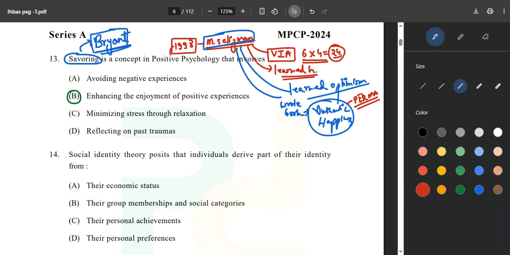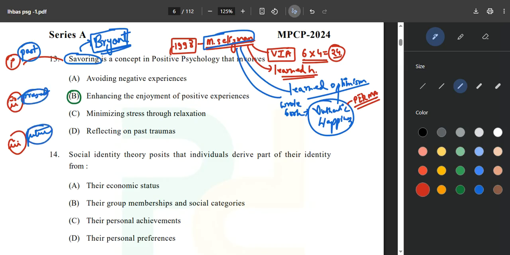This is a concept of positive psychology that involves enhancing the enjoyment of positive experiences. Now, there are three types of savoring. To make it easy for you, it is simply the past, the present, and the future. Three types of savoring can be done: for the past, for the present, and for the future.